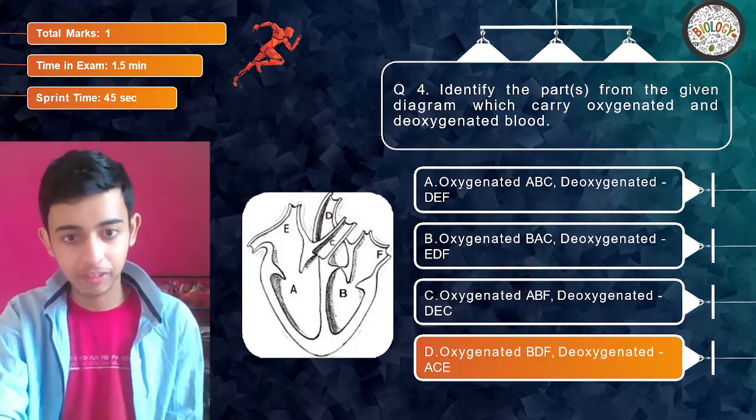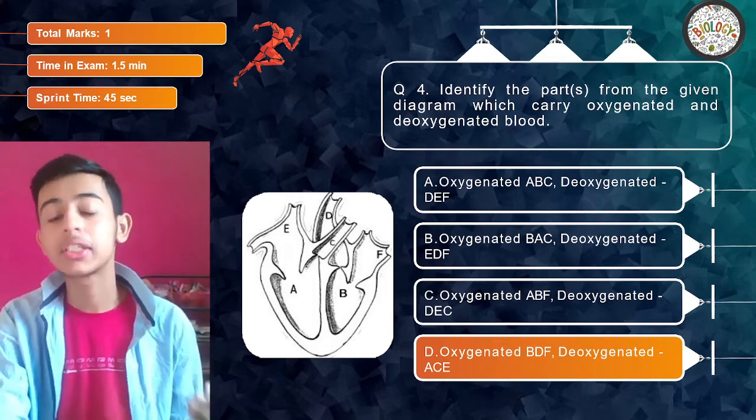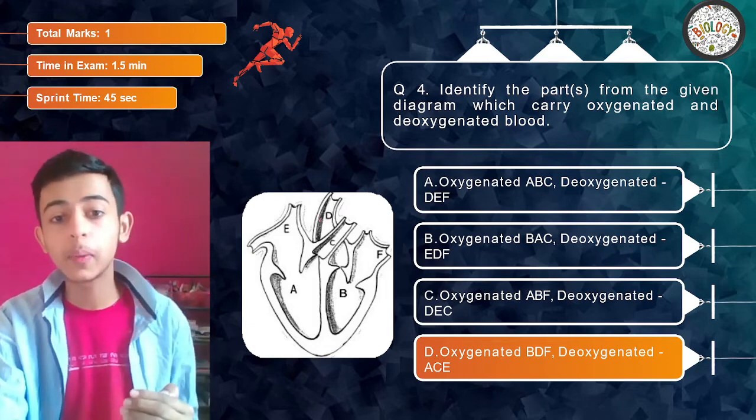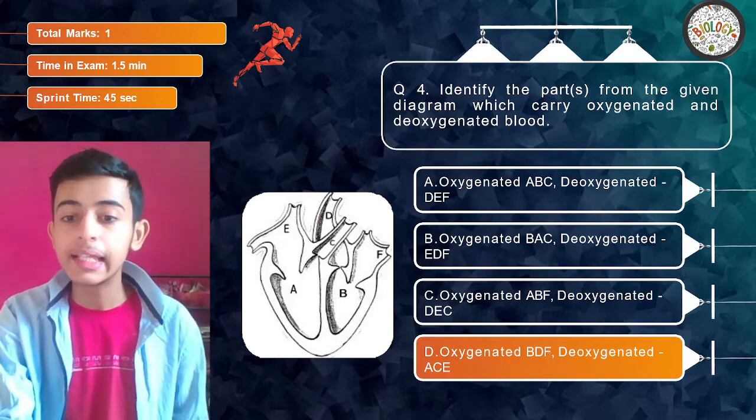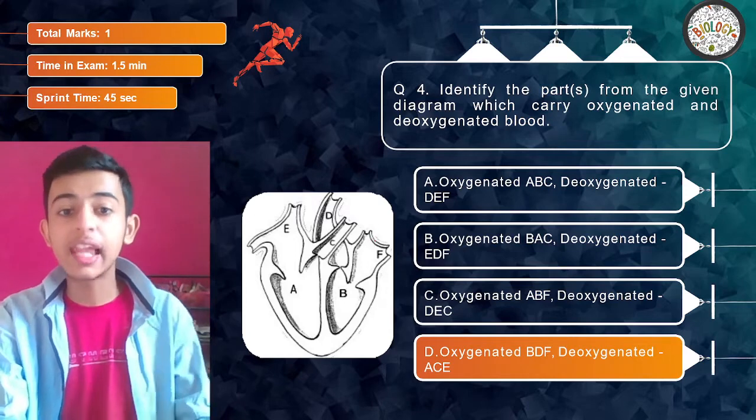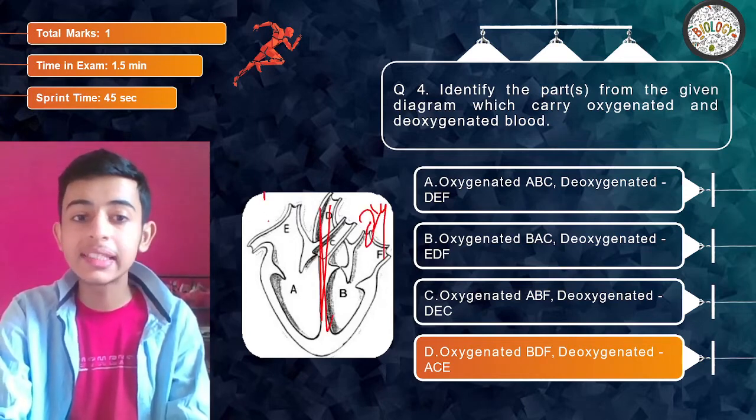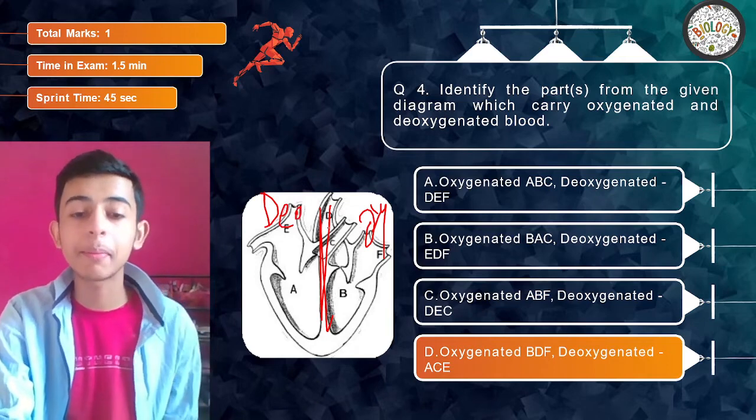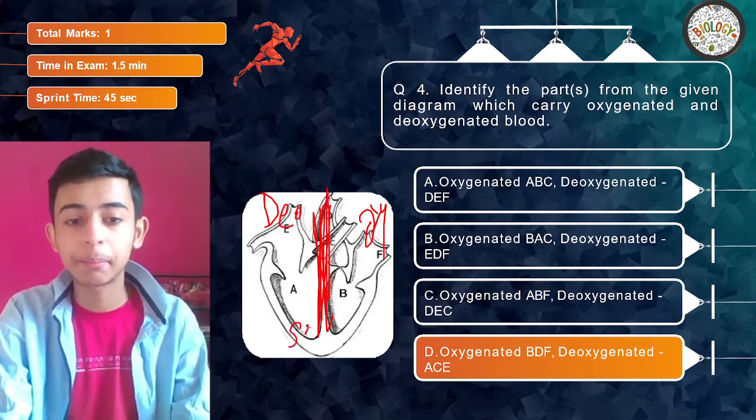B is what? Left ventricle. D is pulmonary vein, which carries oxygenated blood from the lungs towards the heart in the left atrium, right? Then F is left atrium. So left portion is oxygenated. Right portion is deoxygenated. Remember that. And the thing, the muscular organ which is separating is septum.